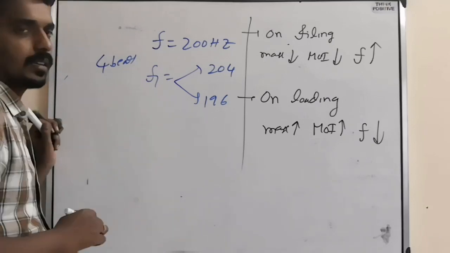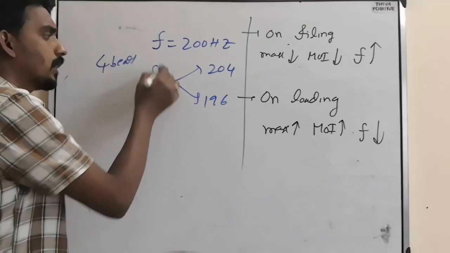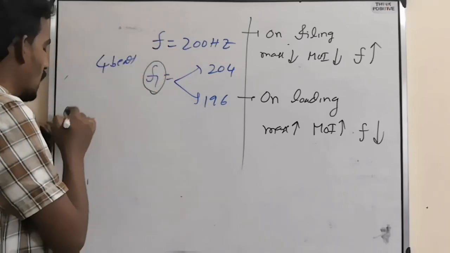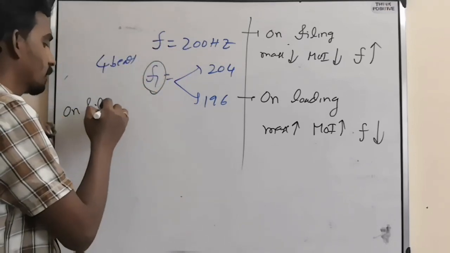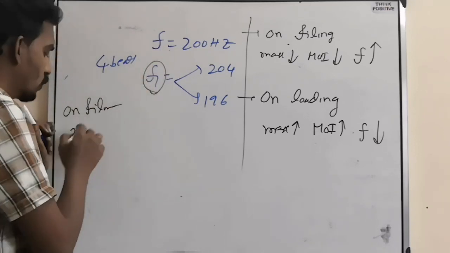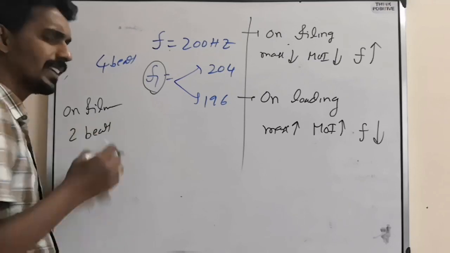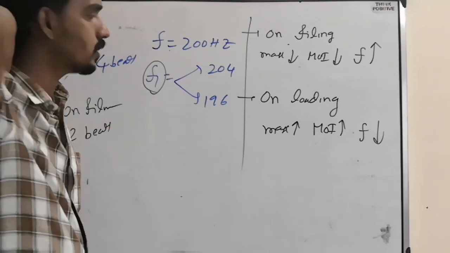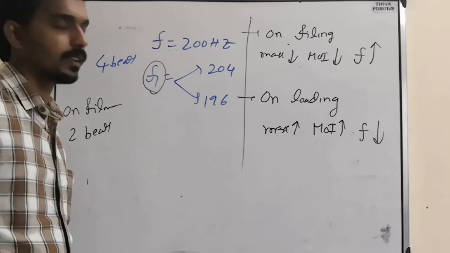Then they will mention here: initially this frequency is giving 4 beats with this. But after filing, the beat frequency of these two reduces to 2, suppose. They can give it may reduce, it may increase. But how to approach the question is important.